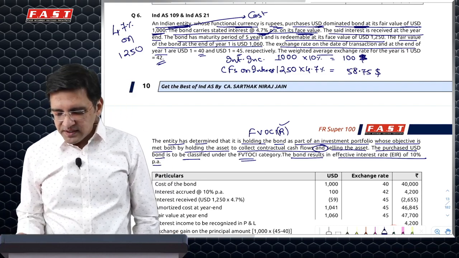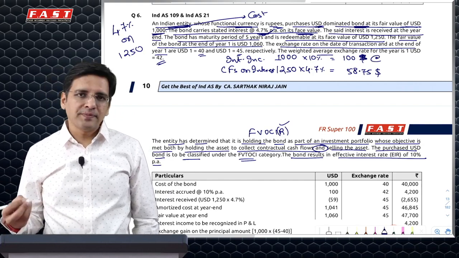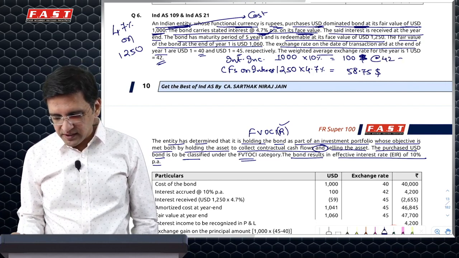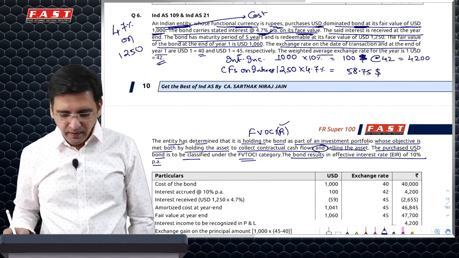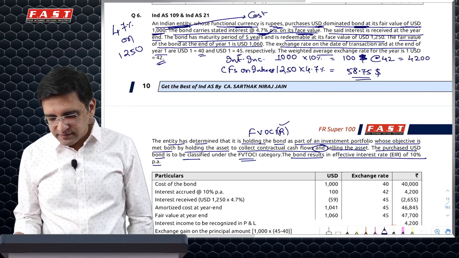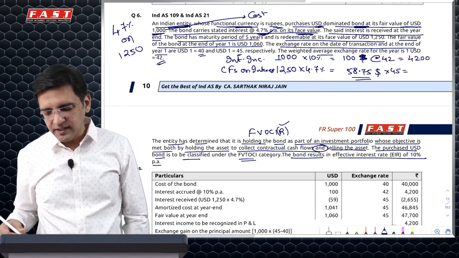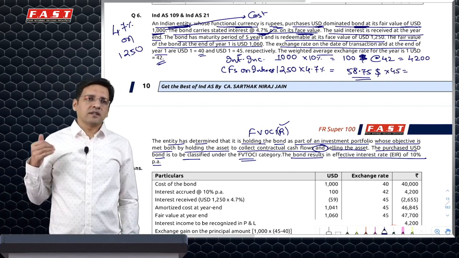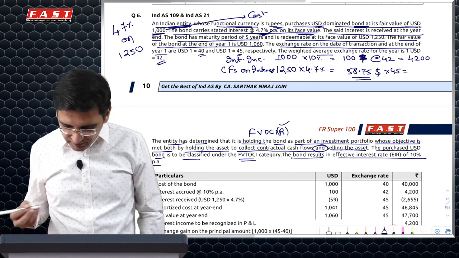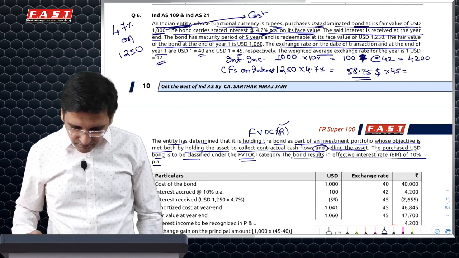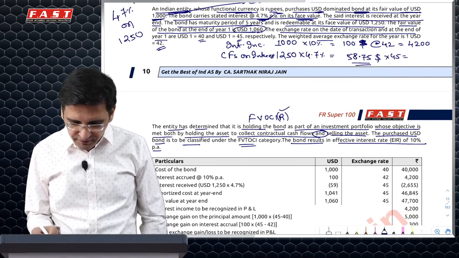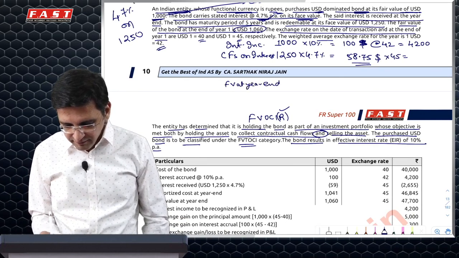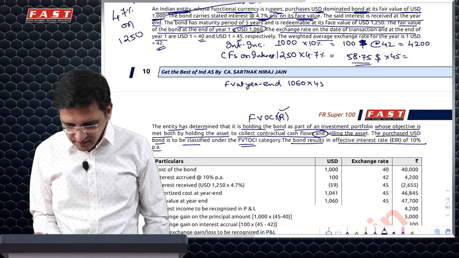Remember, interest income is an income for the year and any income or expense as per Ind AS 21 is recognized at average rate. So this will be recognized at 4,200. However, you will actually get this cash flow at the end of the year, so you will basically recognize it at 45 bucks. So now what happens is, please understand, at the end of the year, do we have the fair value of this? It says 1060 is the fair value. So at year end, I'm sure that I will have to record this bond at this value.